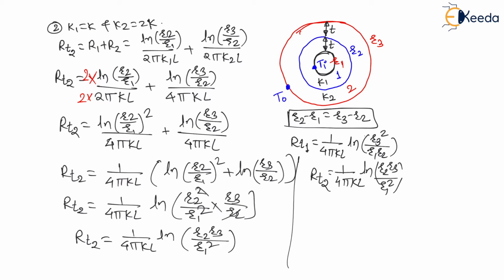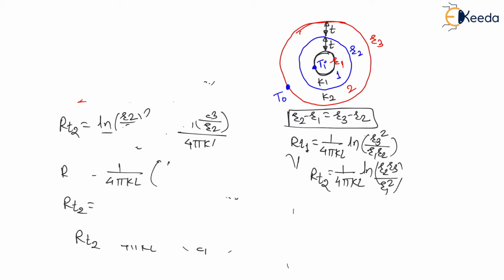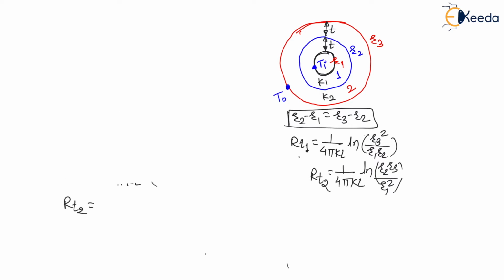Now let us compare them. Now we got total resistance in both cases, right? That is R total 1 and R total 2. Now R total 1 is the condition when higher thermal conductivity is used as the inside layer, and R total 2 is the condition when the lower thermal conductivity is used as the outside layer.